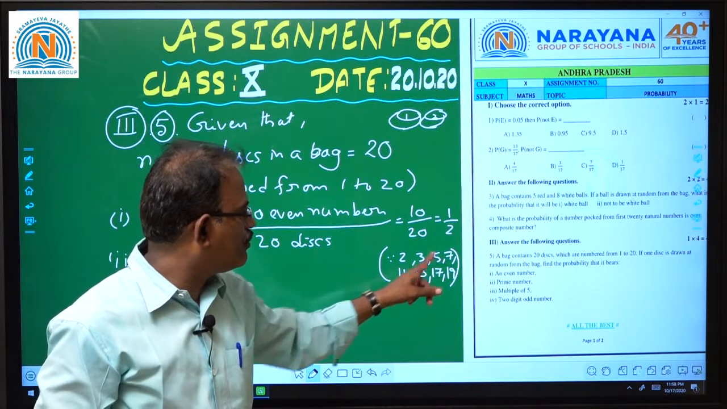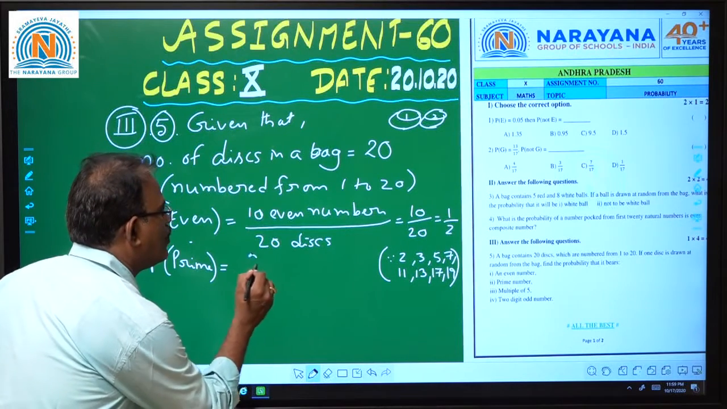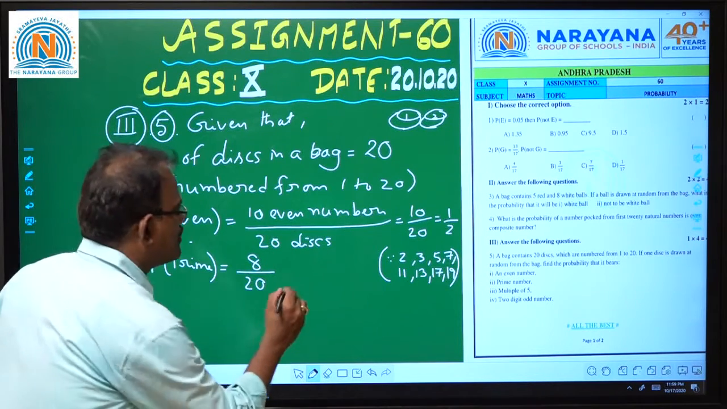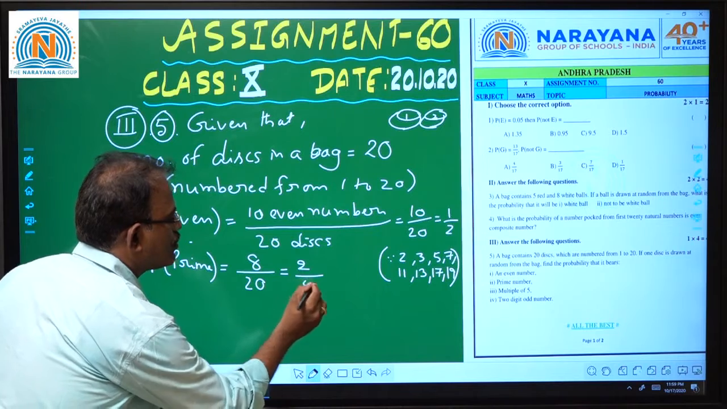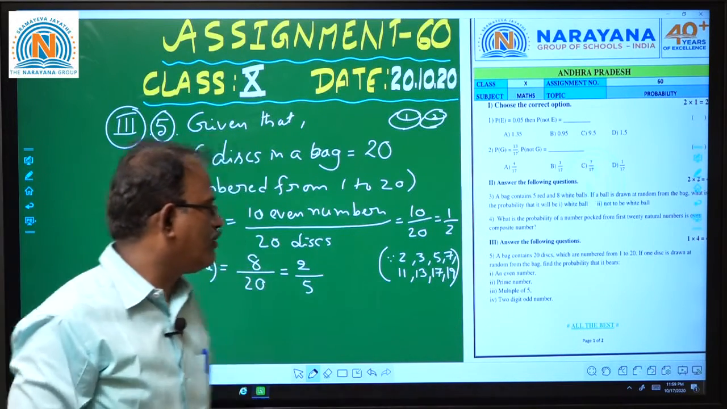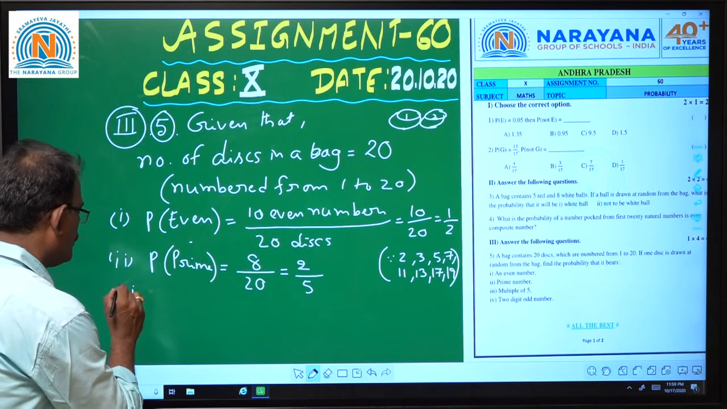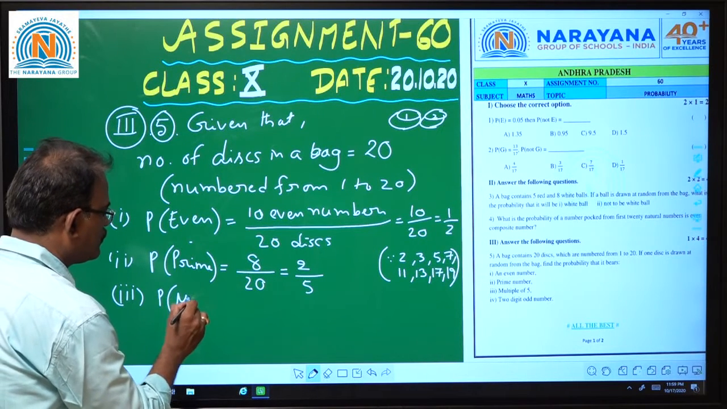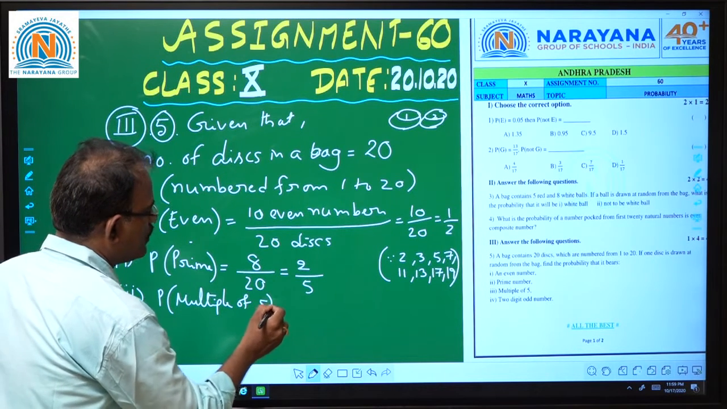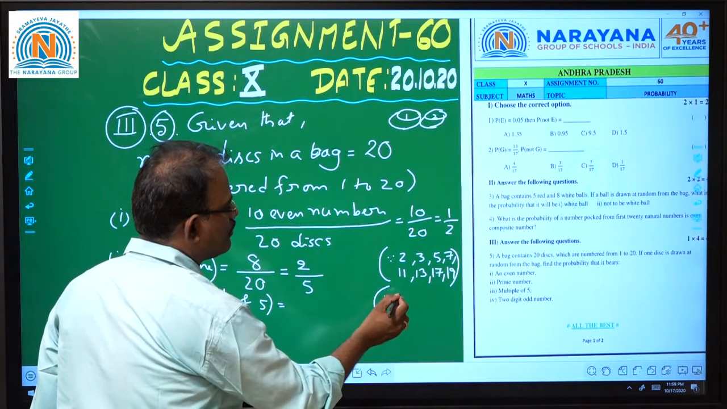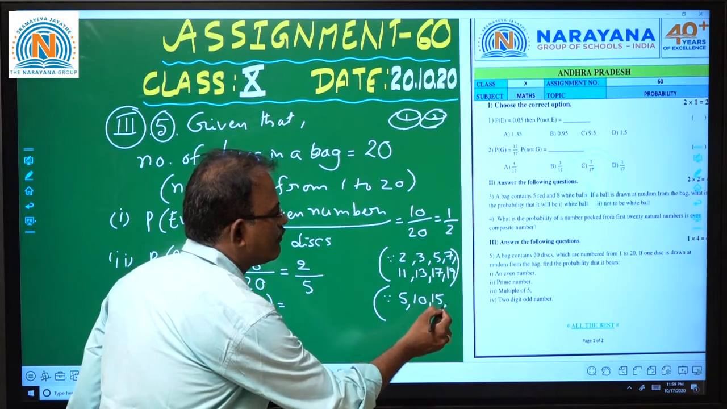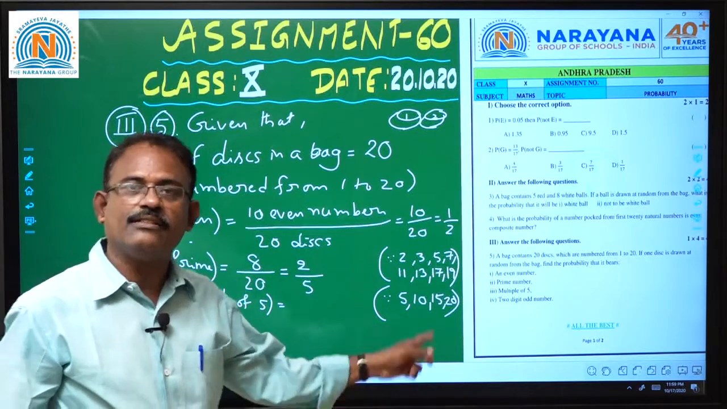So 1, 2, 3, 4, 5, 6, 7, 8. As we have 8 favorable outcomes among 20 natural numbers, so 8 by 20, cancellation, 4 table. So the probability of getting a prime number is 2 by 5. Then what is the probability of a multiple of 5? Third one. Generally, what are the multiples of 5? 5 table, children. 5 ones are, 5 twos are, 5 threes are, 5 fours are. So 5, 10, 15, 20.